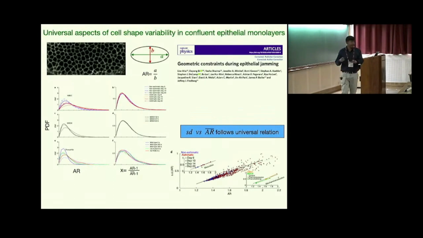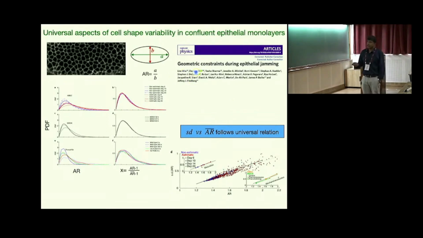So in a completely different aspect, we are trying to understand some static properties, which is cell shape variability in confluent epithelial monolayer. And this work is motivated by Friedberg's group, who showed some unusual properties, some universal aspects in the cell shape variability in a confluent epithelial monolayer.